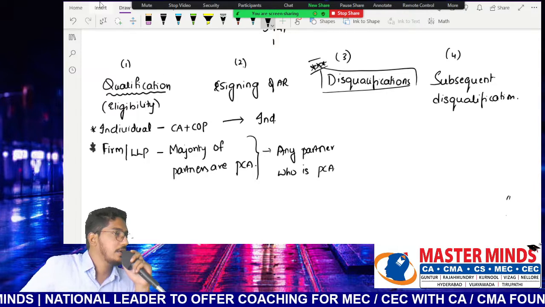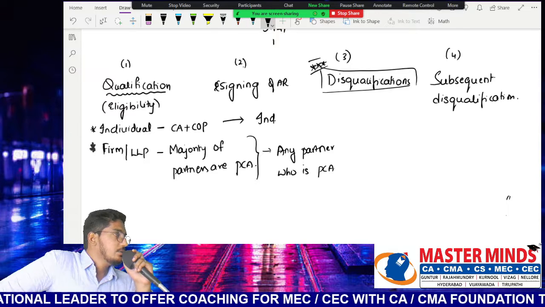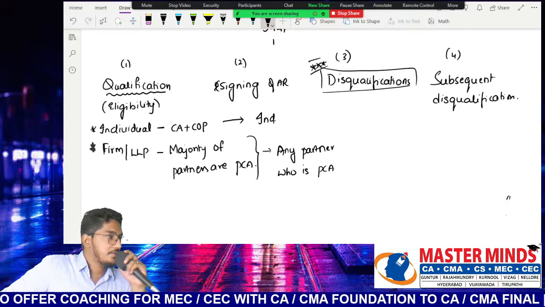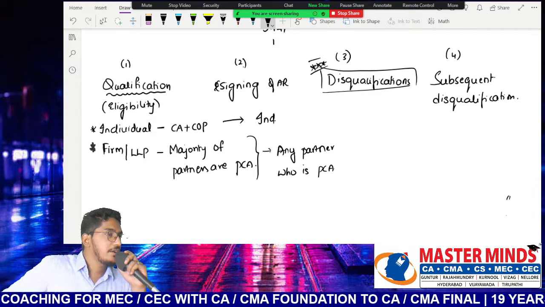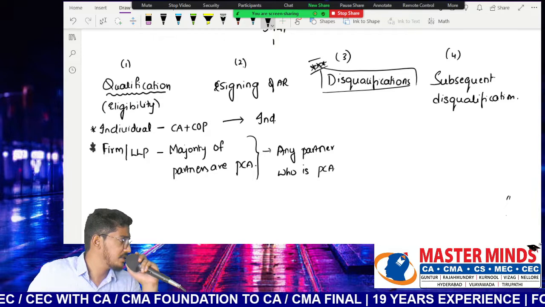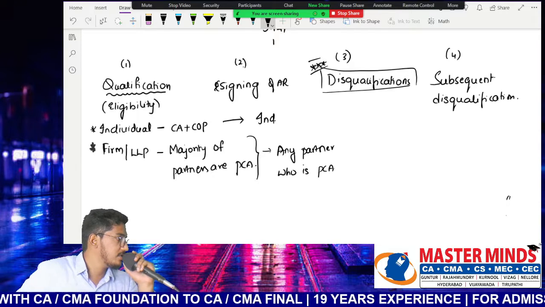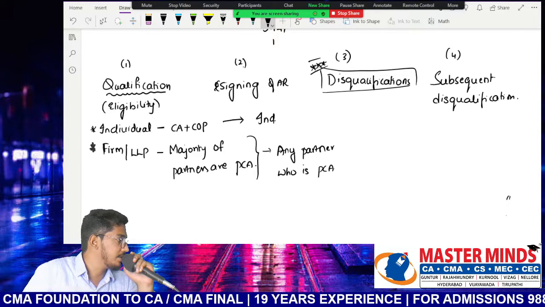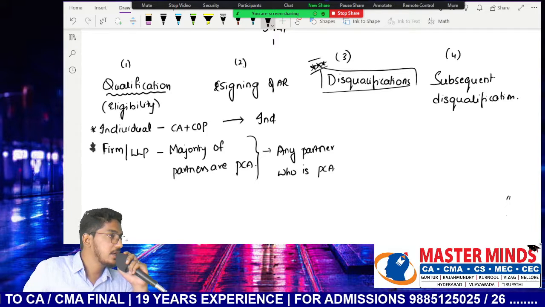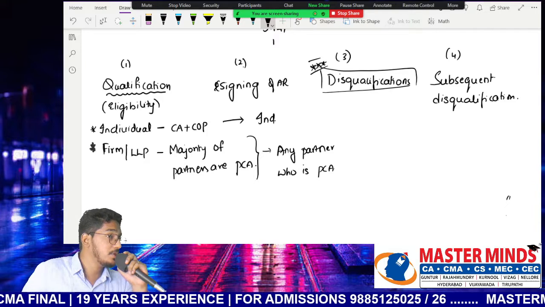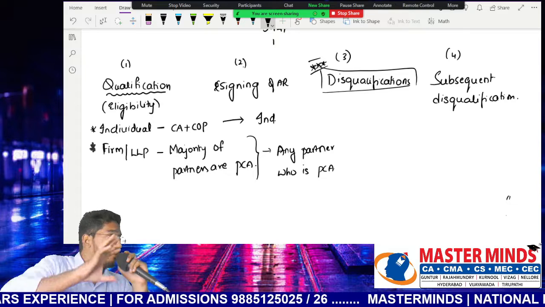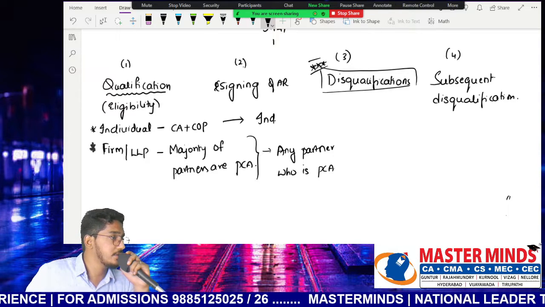But one more doubt I would like to put before you. Under this section, what we are going to see is they will give us a few circumstances or scenarios where a person cannot be appointed as an auditor. In total, some 10 different scenarios they will give. If you are attracting any of these scenarios, you will not be eligible for appointment as an auditor. Now a question for you. Should we look at these circumstances of disqualification from the perspective of a person who is already a practicing chartered accountant, or for other than a practicing chartered accountant?